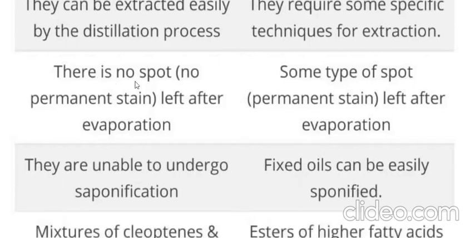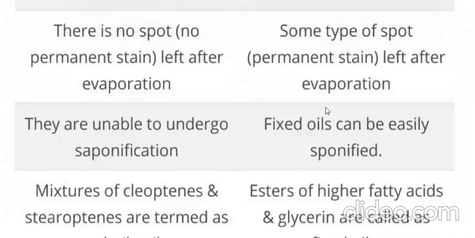Then another thing, there is no spot, no permanent stain left after evaporation, right? Once the evaporation is complete, we are not going to know any spot, how much it was there, because it is going to evaporate completely. For fixed oils, some type of spot, a permanent stain, is left after evaporation, since these are heavy and they are going to keep the stain or color.